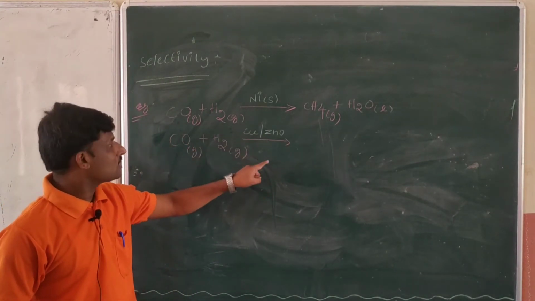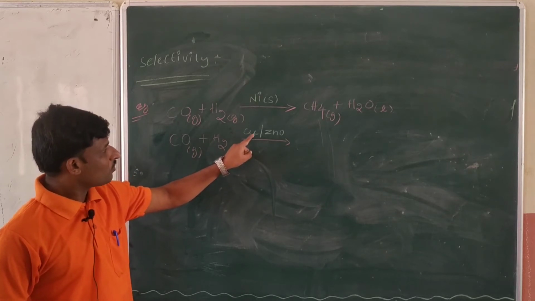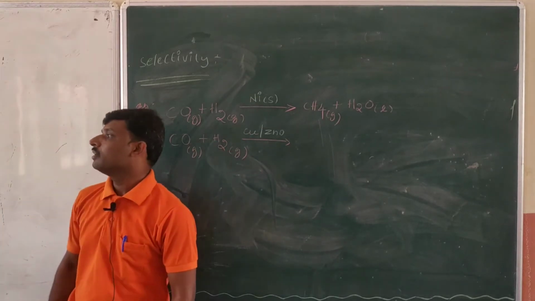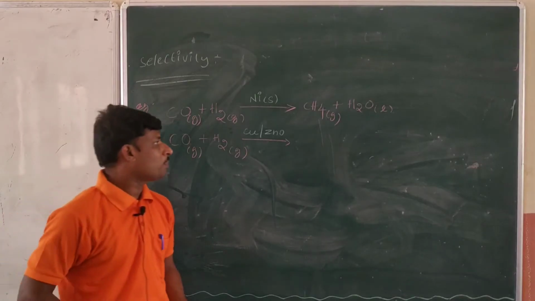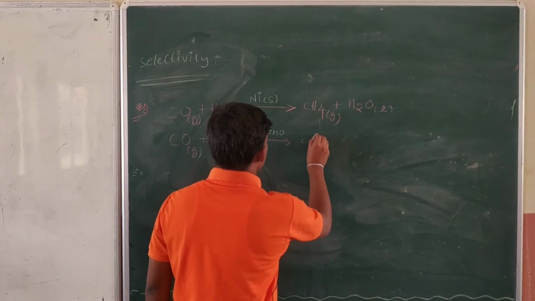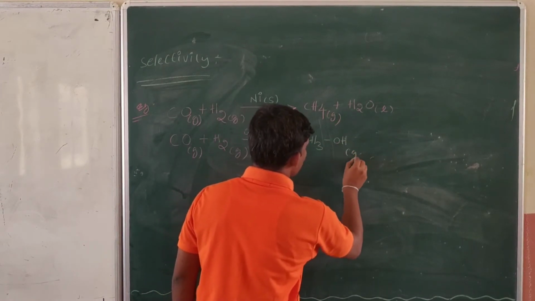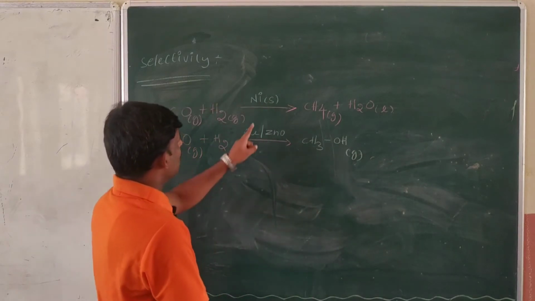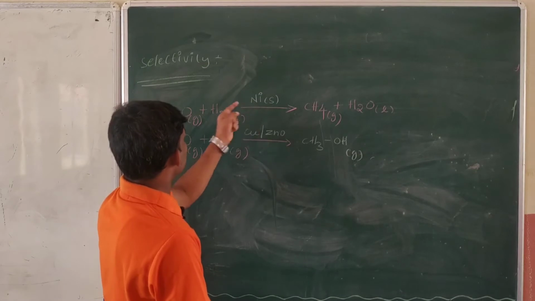Here the catalyst is different. In this case, I took the catalyst as copper with zinc oxide. Now what is the product, sir? The product is methanol. What is the product here? In this case, methanol is the product. See, what did you observe from this one? So here what is the product?